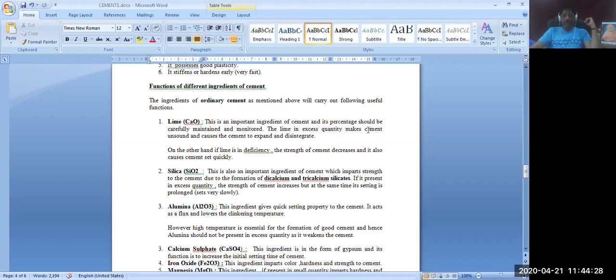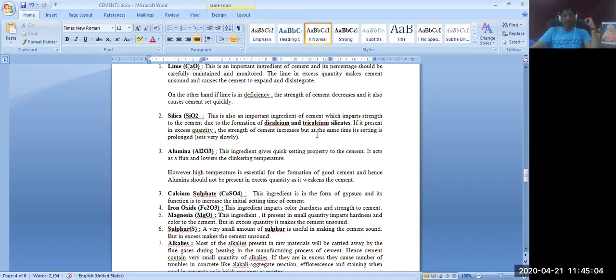Lime in excess quantity makes the cement unsound and causes the cement to expand. Especially if the lime is uncombined, it will result in unsoundness of cement. That is, the cement becomes unsound and may expand after hardening, and there will be disintegration or cracking of the hardened concrete or hardened mortar. Therefore, lime should be taken in the required percentage only, carefully maintained and monitored.